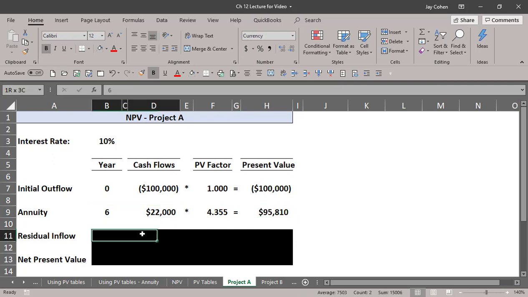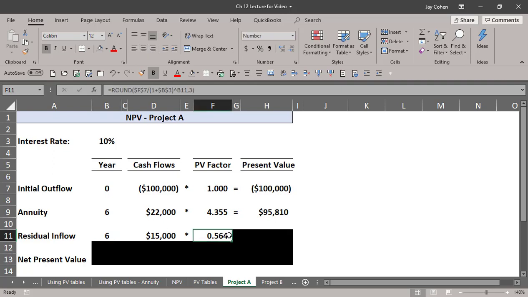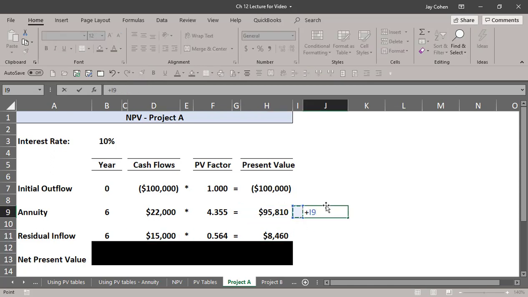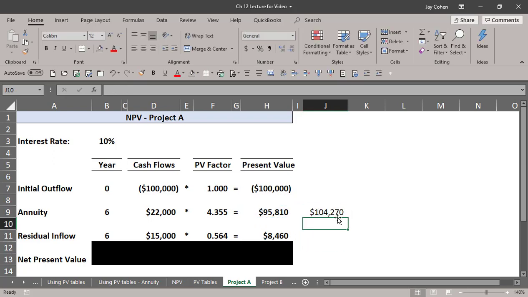And then the residual inflow was $15,000 at the end of year 6. I go back to page 8. That's the factor. So the most I would pay for that $15,000 is $8,400. So I pay $95,000 for the annuity. I pay $8,400 for the residual value. So the most I would pay for this investment is this plus this. That's the most I pay, $104,